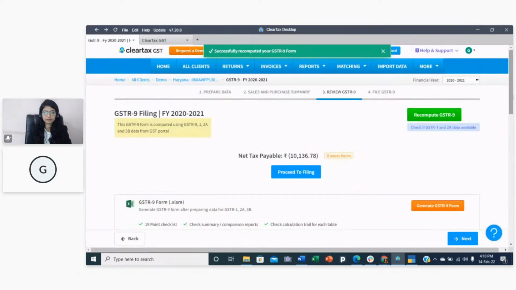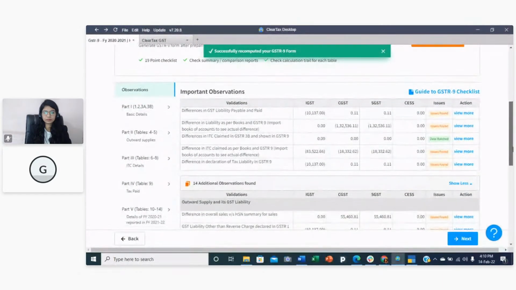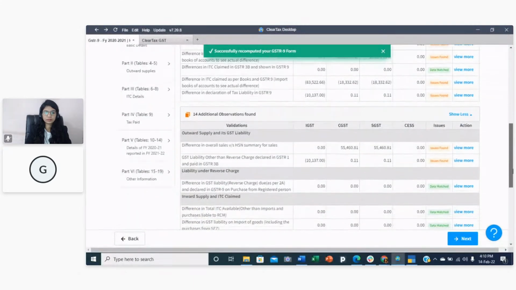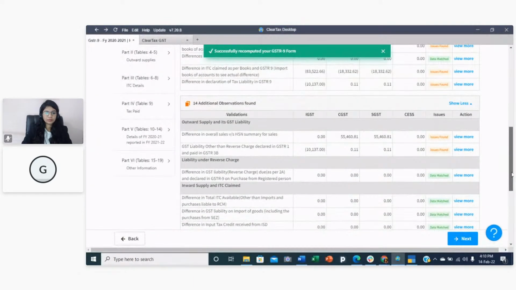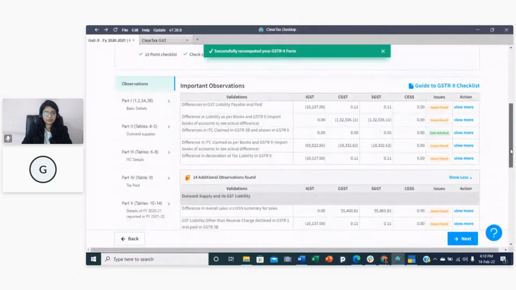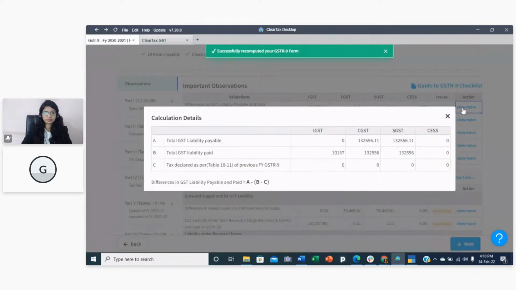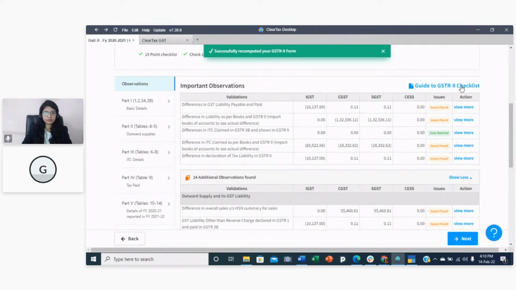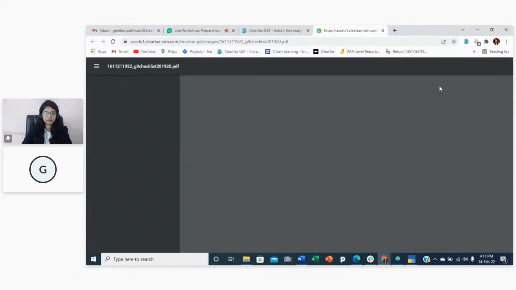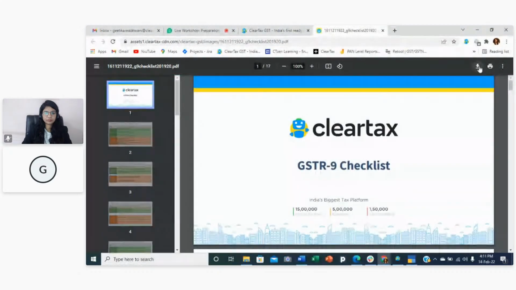So as Surbi said, there are 19 checklist points over here. 14 are other observations found, and 4 are important observations. As soon as you can see there is some issue, you can just click on view more, and you will be able to see how, and the calculation is also over here. And you can even download this checklist guide from here itself by pressing here.